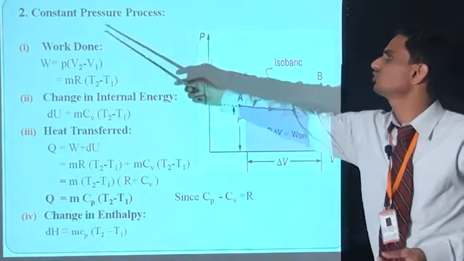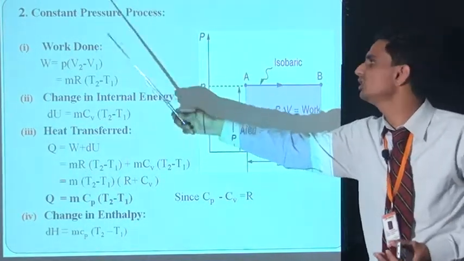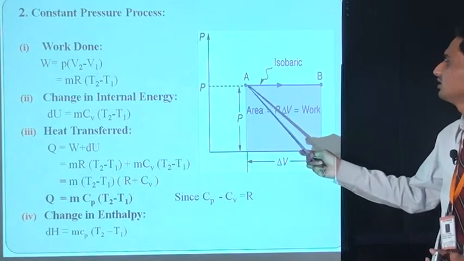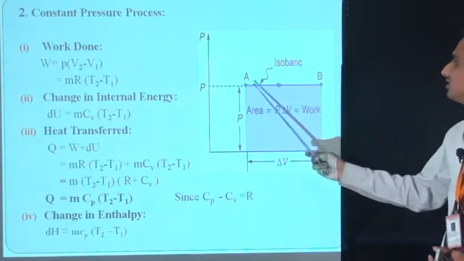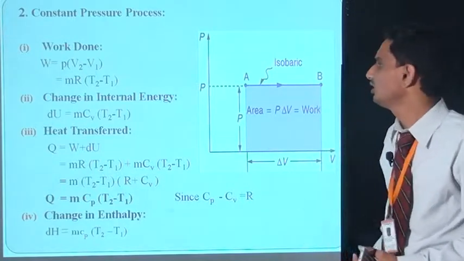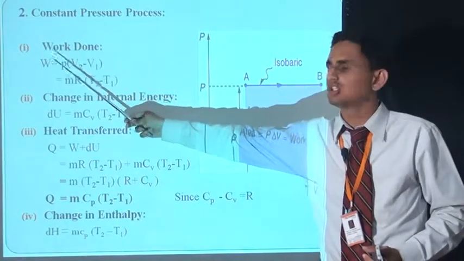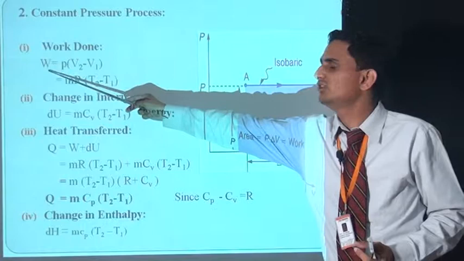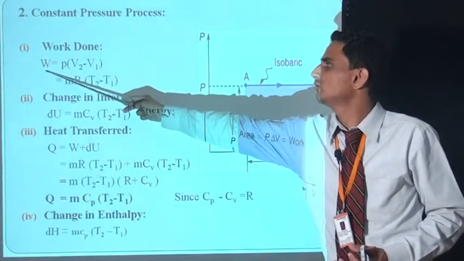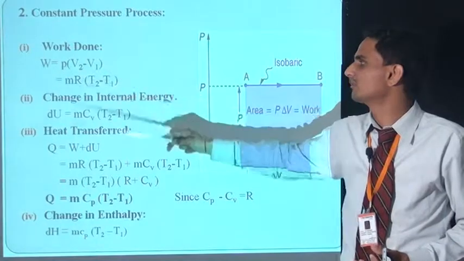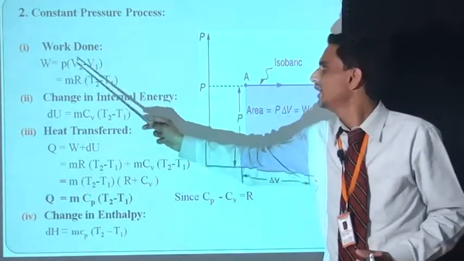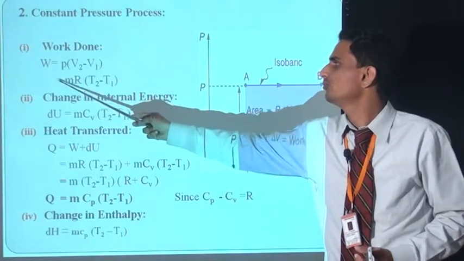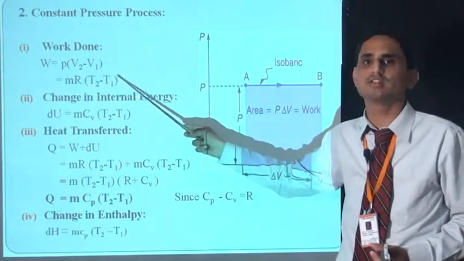Now the second process is the constant pressure process, meaning the pressure is constant during the process. Here is the diagram of the constant pressure process: pressure is constant and volume is increased from point A to point B, meaning initial state to final state. First, the equation of work done, W is equal to PdV. Simplifying, W is equal to P(V2 minus V1), but PV2 is equal to mRT2 and PV1 is equal to mRT1. Taking mR common, W is equal to mR(T2 minus T1).